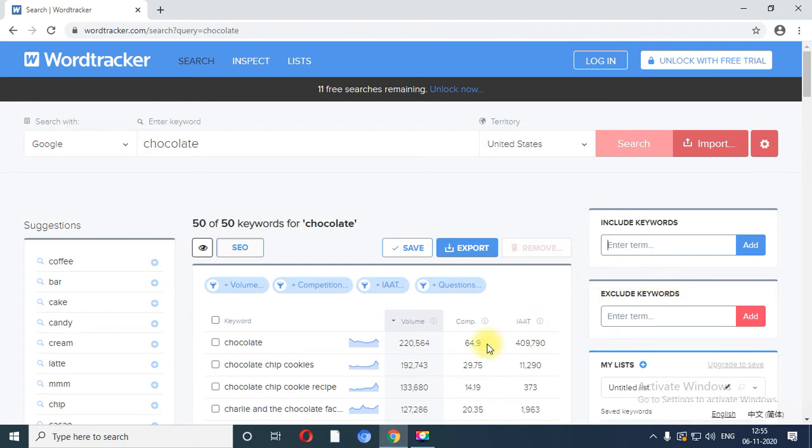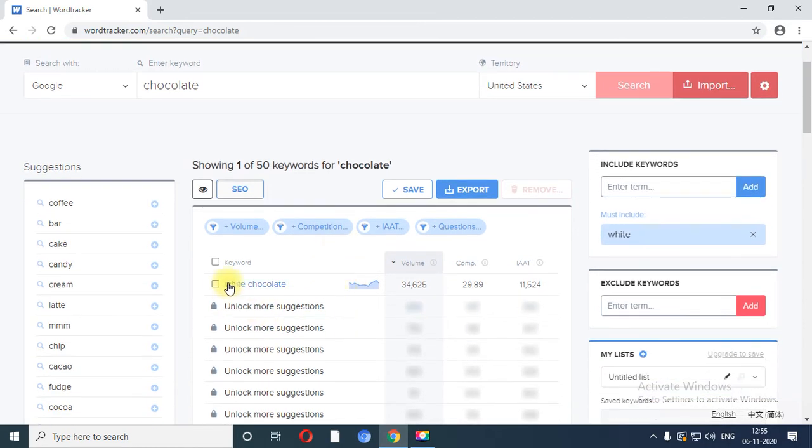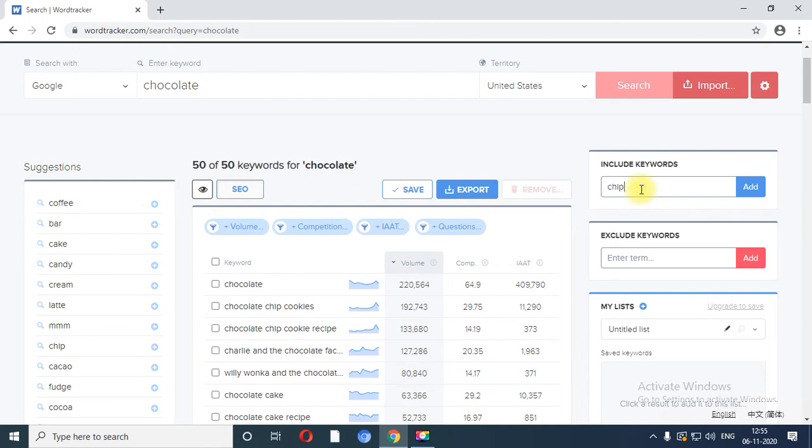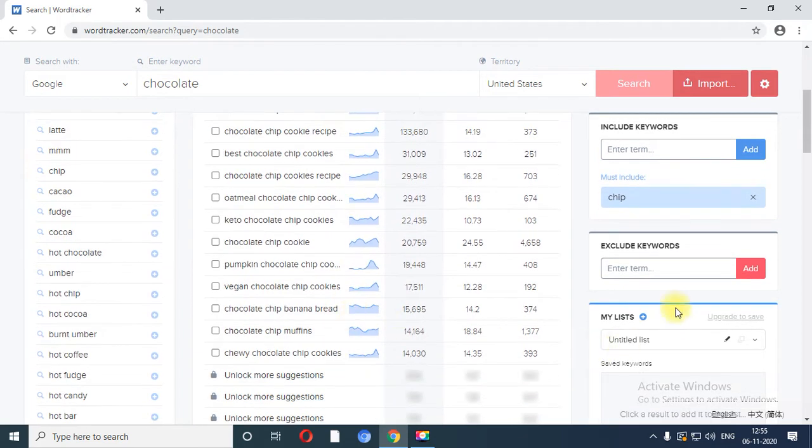Suppose I am going to use white and I am going to add, so it will return the result only which is based on the white, right? So white chocolate is only a single search term. So let me write the chip keyword over here, because approximately 12 results are based on the chip keyword when I used it in the excluded term.